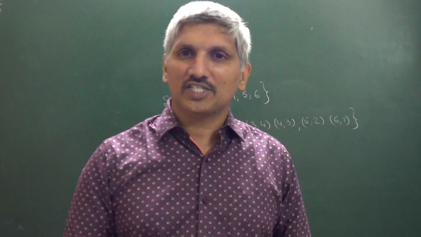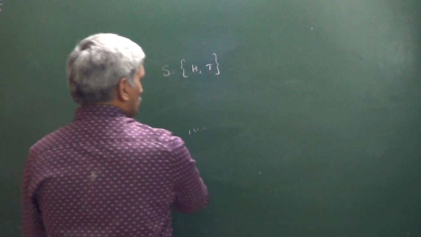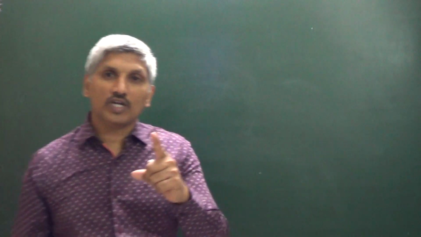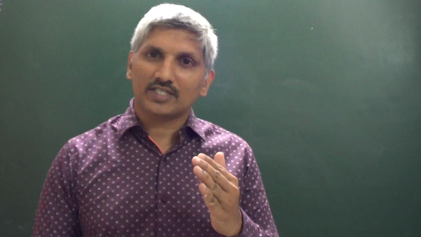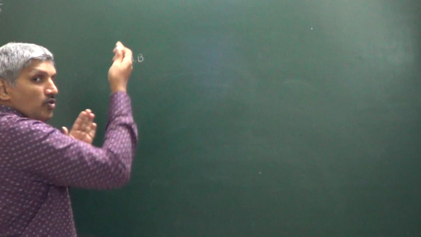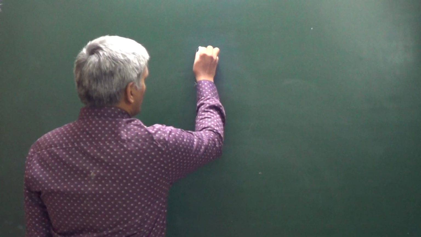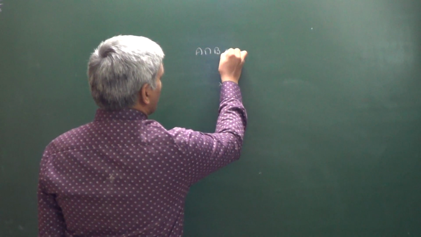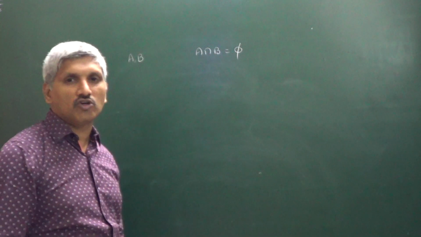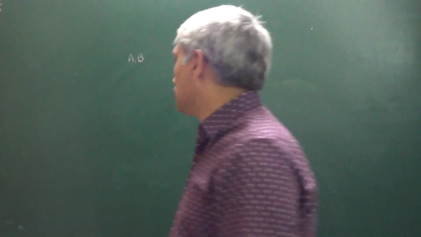The next discussion is, when can we say that two or more events are mutually exclusive events, or we can say disjoint events, or incompatible events. Two or more events A, B are said to be mutually exclusive events if their intersection is an empty set. A intersection B is equal to φ, then A, B are said to be mutually exclusive events.